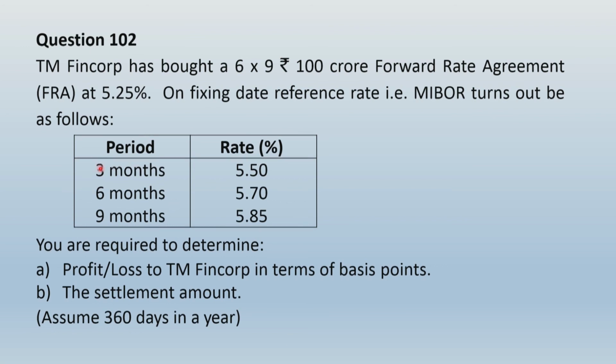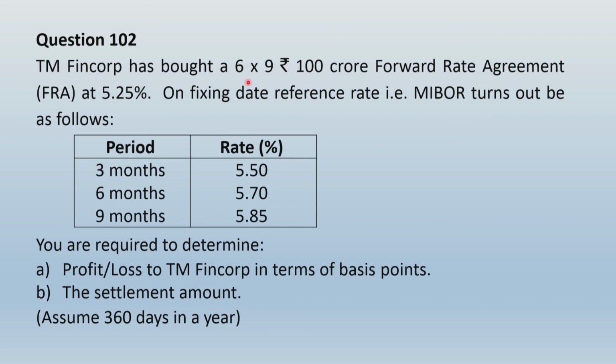So now we have MIBOR applicable for 3 months, 6 months and 9 months, and you are required to determine the profit or loss to TM FinCorp in terms of basis points, and the settlement amount, assume 360 days in a year. Now friends, this kind of speculative FRA, it is very easy. You are not dependent on my help to solve this question for you.